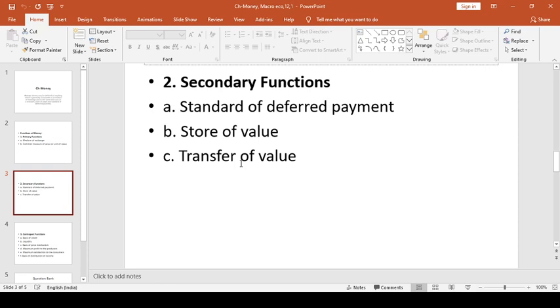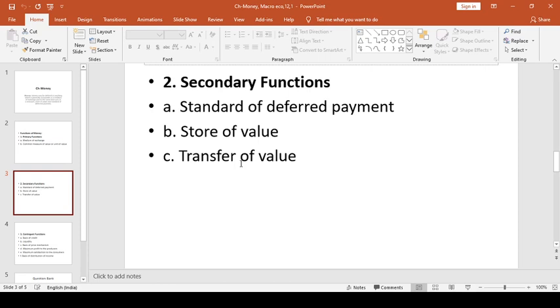The next one is store of value. We can also call it the asset function of money. Money as a store of value means that money can be used to transfer purchasing power from present to future. Money is a way to store wealth. Although wealth can be stored in other forms also, money is the most economical and convenient way. Money provides security to individuals to meet contingencies, unpredictable emergencies, and even to pay future debts.